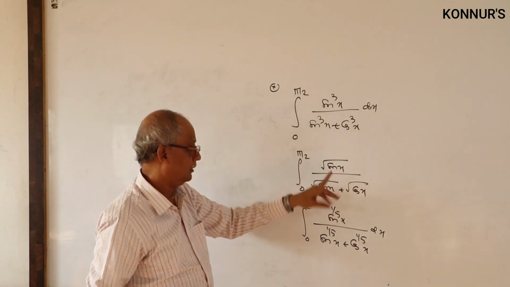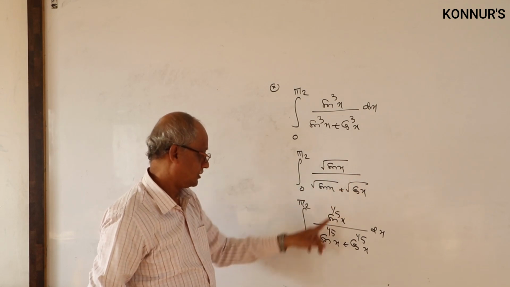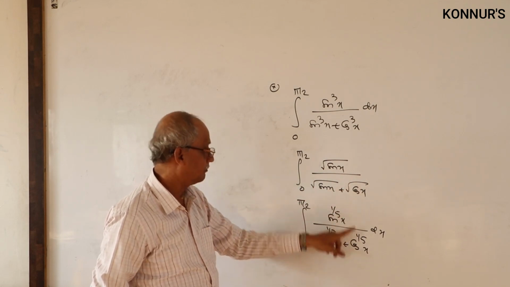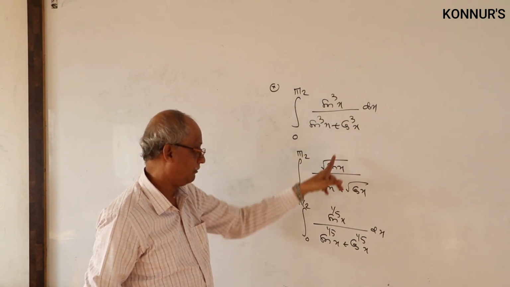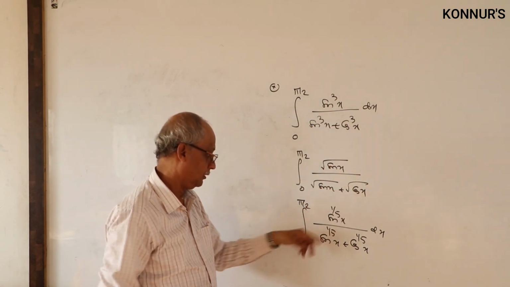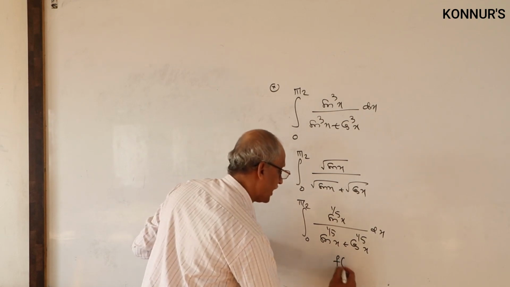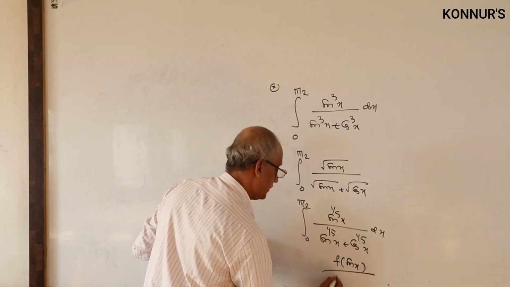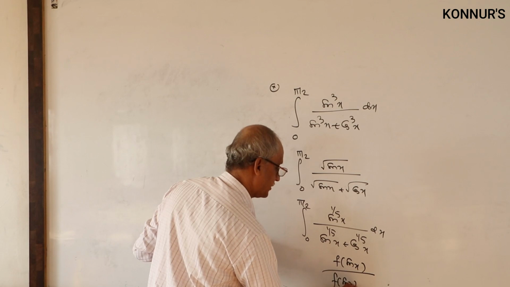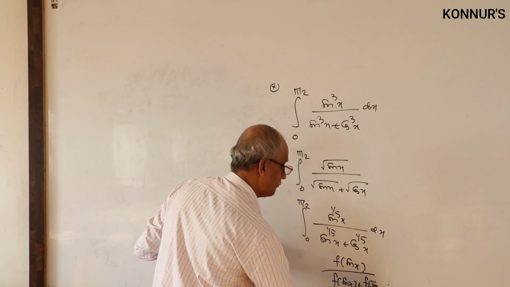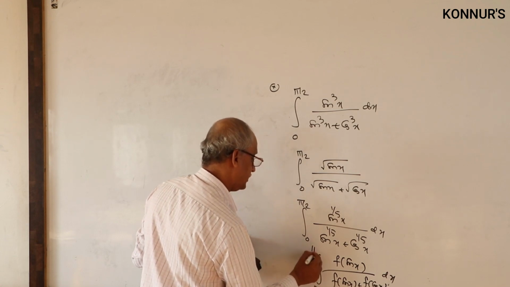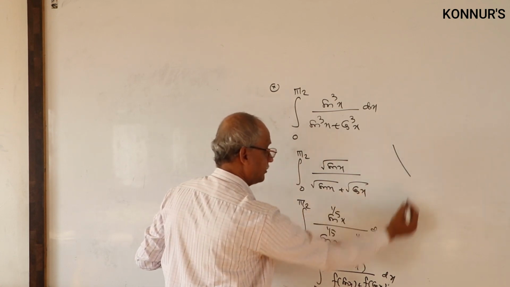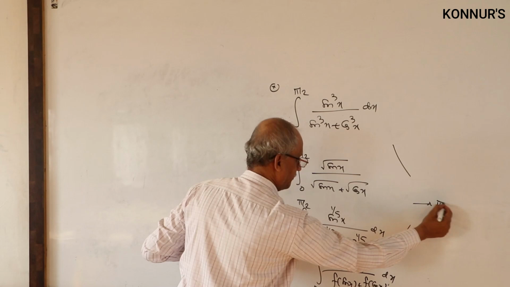Numerator and denominator functions are the same, powers are the same, sin cos combination. All the places have the same powers, 1 by 2, 1 by 2, 1 by 2. In general, f of sin x by f of sin x plus f of cos x, where f represents any algebraic operator, between these limits only. For all these problems, the answer is only pi by 4.